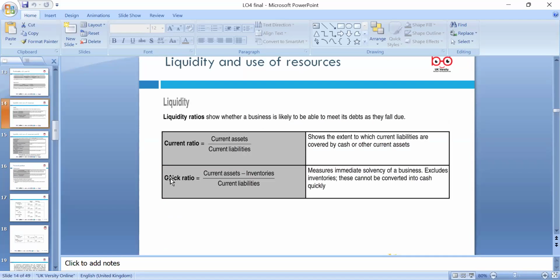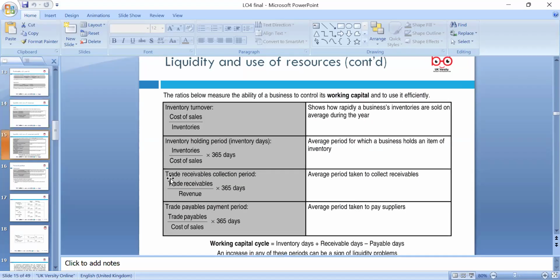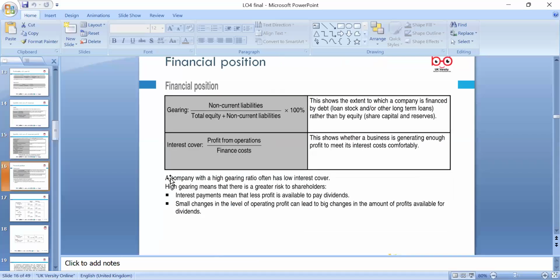Current assets divided by current liabilities. Cost of sales divided by inventory, so we can find how many times inventory is turned over and sold, or finished goods and inventory, then the cost of sales in 365 days. So we can look at how many days inventory is held, and the trade receivable days, how many days we are receiving money, how many days we are paying money. And the gearing, of course: high gearing, high risk. If your gearing ratio is increasing, or if your interest cover ratio is dropping, it is not good for the business.